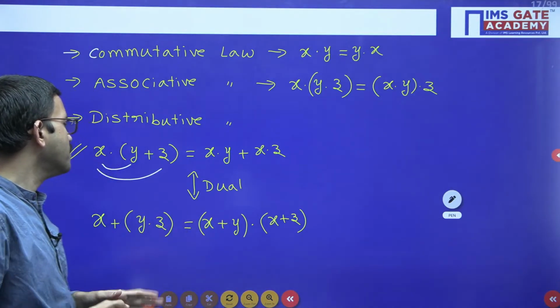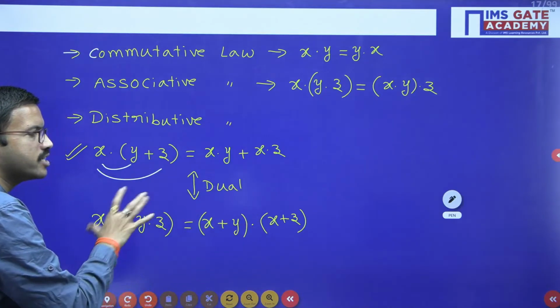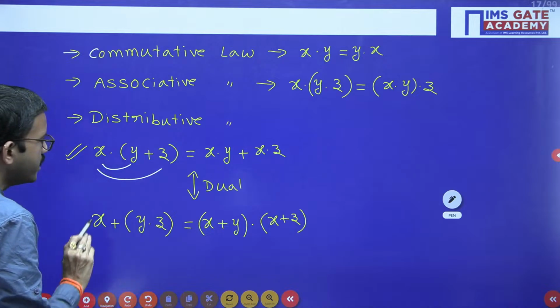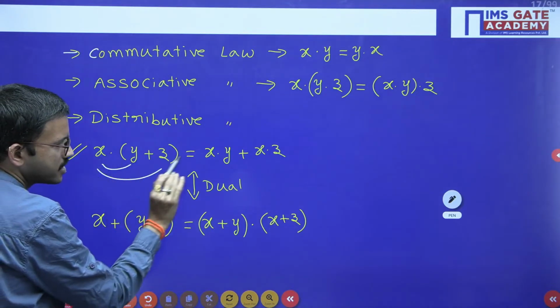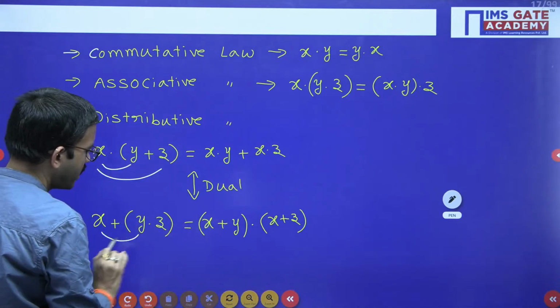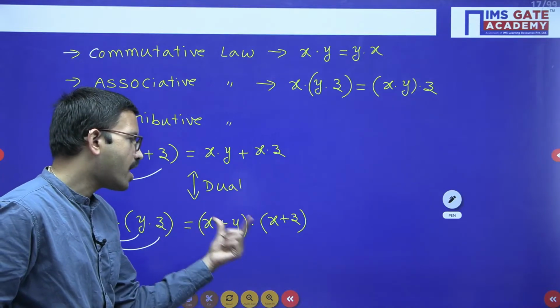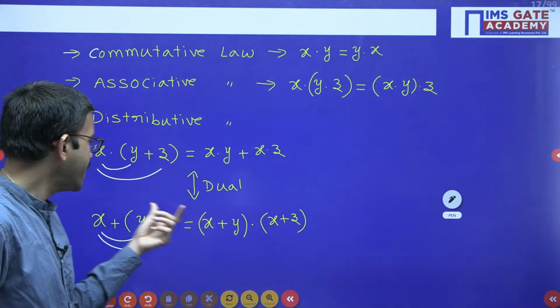Okay, it is very simple. Based on the requirement, you can apply LHS to RHS or RHS to LHS, vice versa. See here, just like x and y plus x and z, right? In the similar way, x plus y is the first term, and x plus z, like that you can write. Similarly, if you are having an RHS term, you can write the LHS.